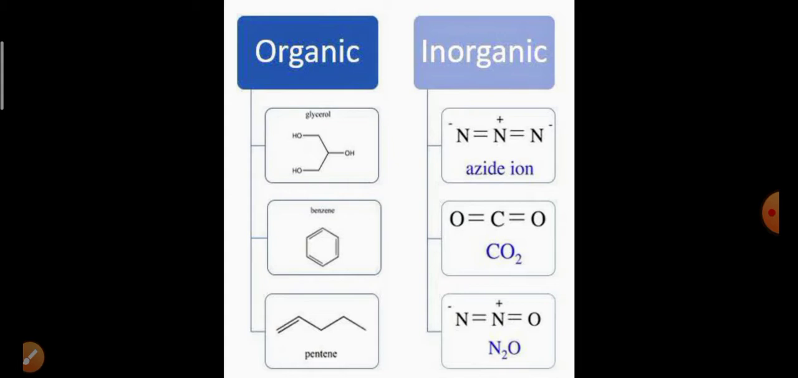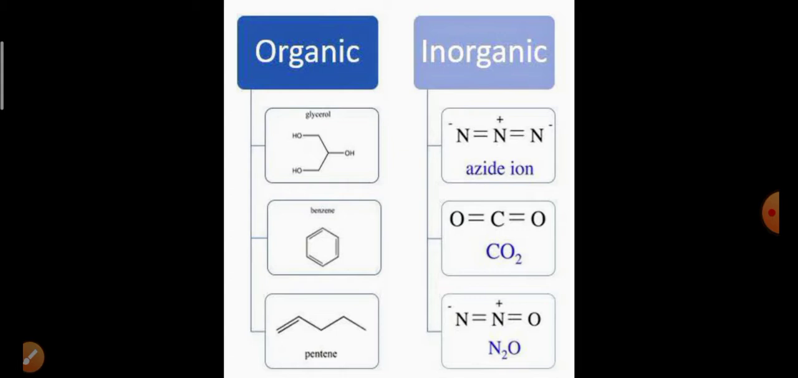Here you can see compounds like glycerol, benzene, pentene. These are a few compounds which contain carbon, and these are inorganic compounds like azide ion, CO2. Now this is very interesting, carbon dioxide. You may ask, if after Wöhler the definition is that organic compounds must contain carbon, and carbon is already there, why is it still considered inorganic? The answer is, after some time, a few compounds were found which contain carbon but don't contain hydrogen. So one more addition was made to the definition.